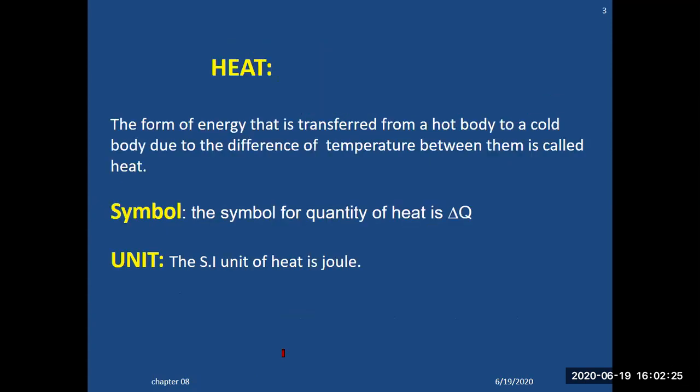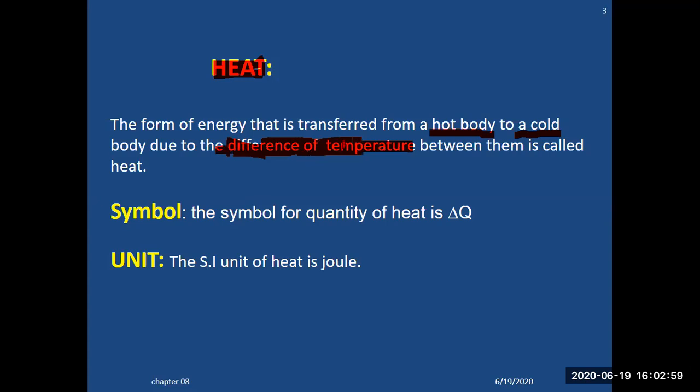So what is heat? This is another question. Heat is a form of energy that is transferred from a hot body to a cold body due to a difference of temperature. When two bodies are in thermal contact with each other, heat will start flowing from one body to another.